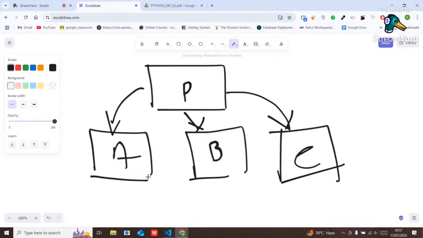This is called hierarchical, right? It is a type of inheritance where the properties are derived from one parent class to multiple child classes.